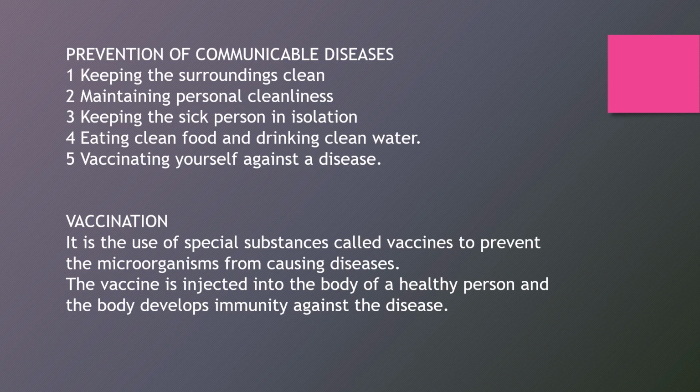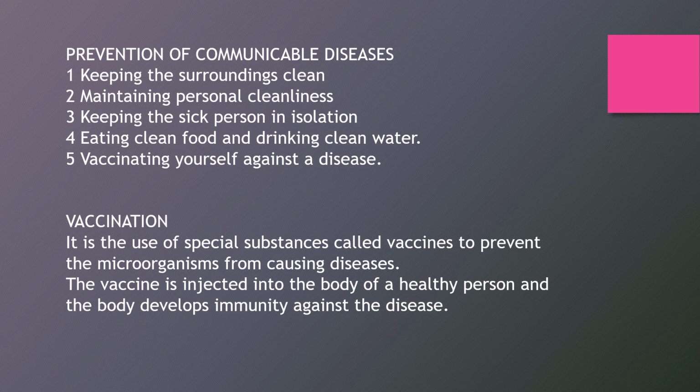Then keeping the sick person in isolation. If the sick person is isolated from other members of the family or other people, then also the spreading of these diseases can be prevented. Eating clean food and drinking clean water. We should always eat clean food and we should always drink clean water to prevent ourselves from different diseases.